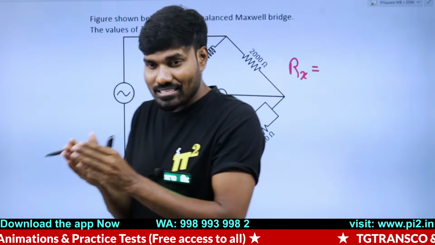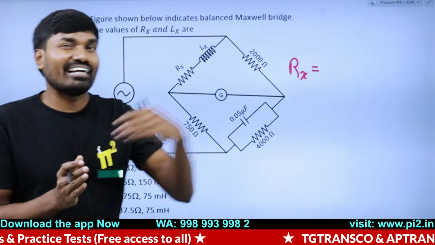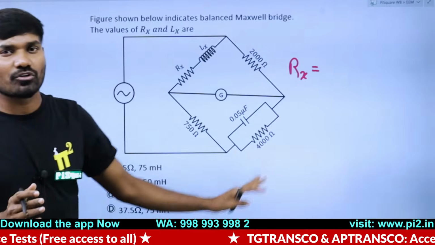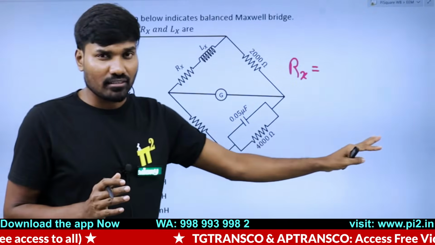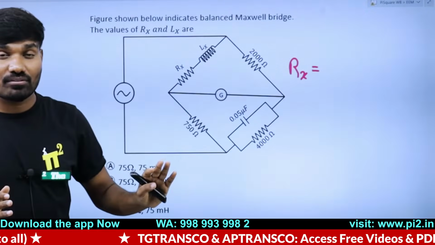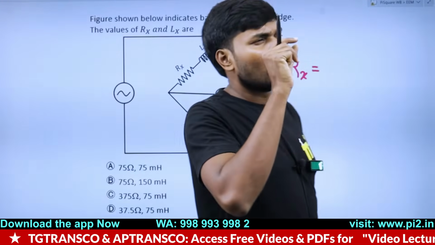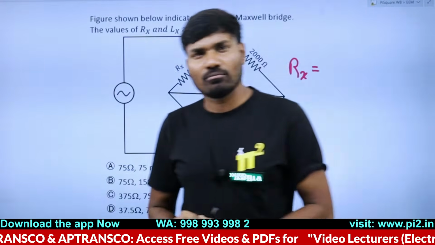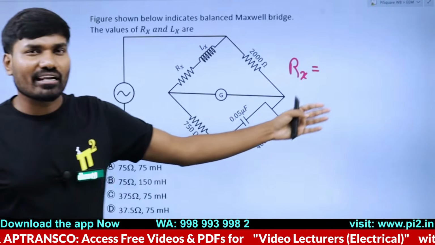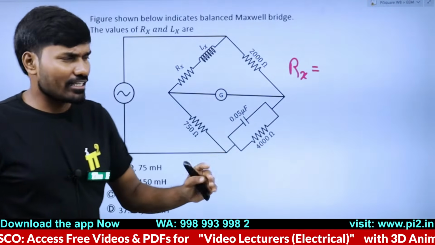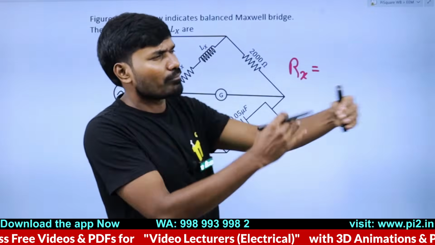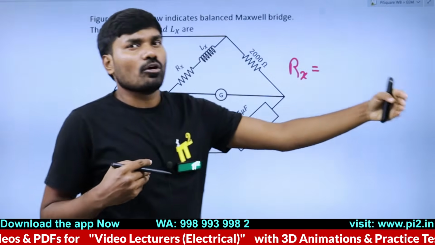There is a common, consistent tip to write these formulas for any kind of bridge you see, very easily. If it is resistance, I gave some tips. If you can remember the Wheatstone bridge formula, you'll be able to write all other formulas very easily. In power electronics also, people think there are many formulas. You just download the PiSquare app.